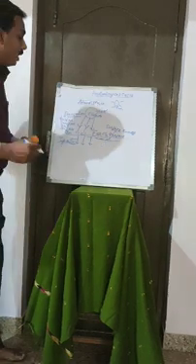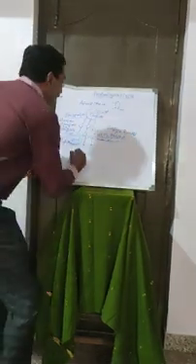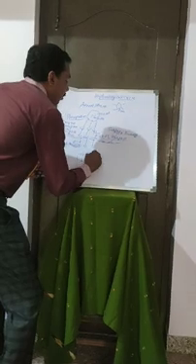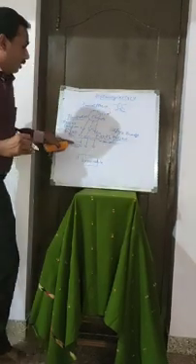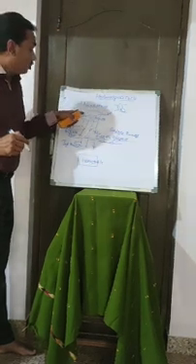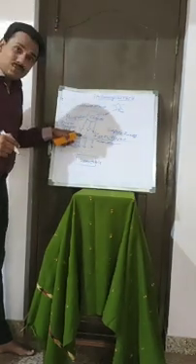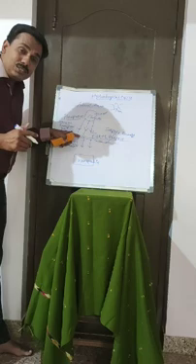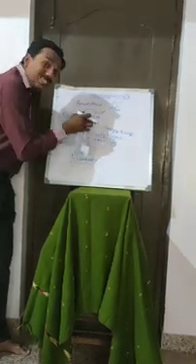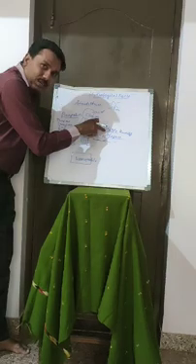Where will it reach? See, here there is a water table. When the water from the atmosphere reaches the earth surface through precipitation, in the initial stage it flows as floods, which is called surface runoff.